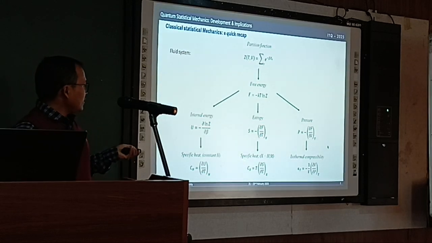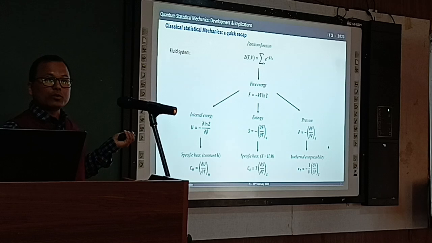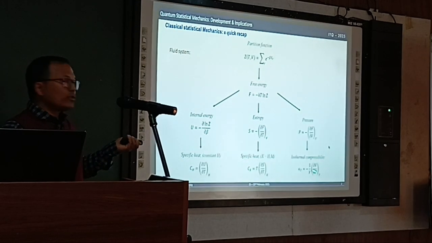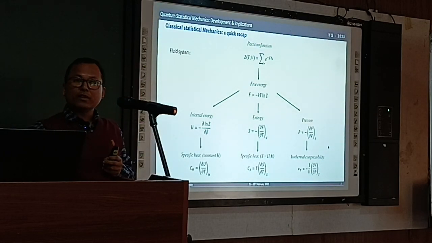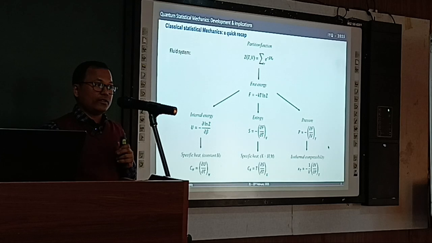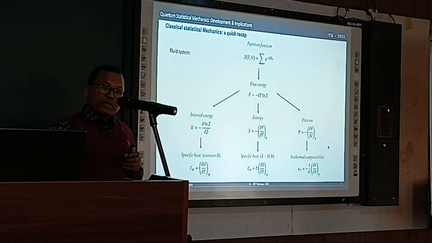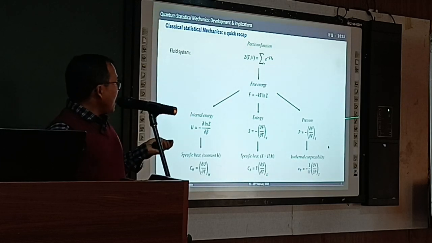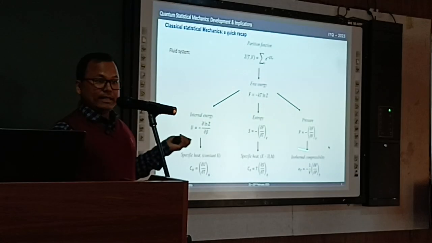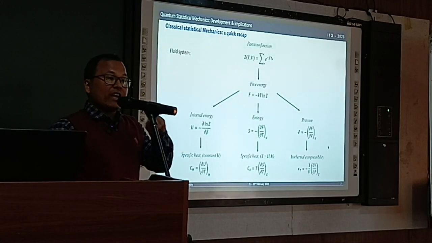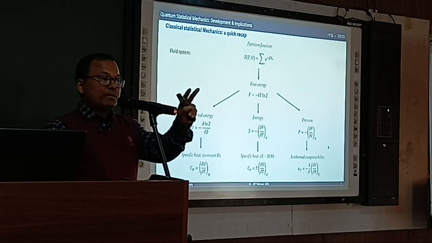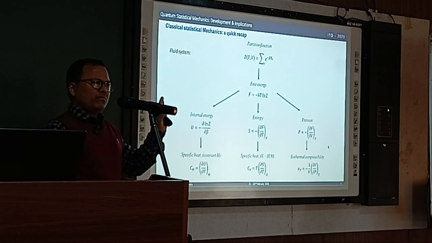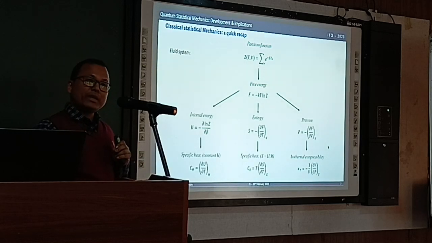These are very well known quantities that one can measure. But what is the difference between these two rows? The first row is the first order derivative of free energy, the second row the second order derivative of free energy, and we just talked about first order phase transitions and continuous or second order phase transitions. In a first order phase transition, one of these quantities will diverge at a particular control parameter point, which can be temperature or others like pressure, depending on the system.